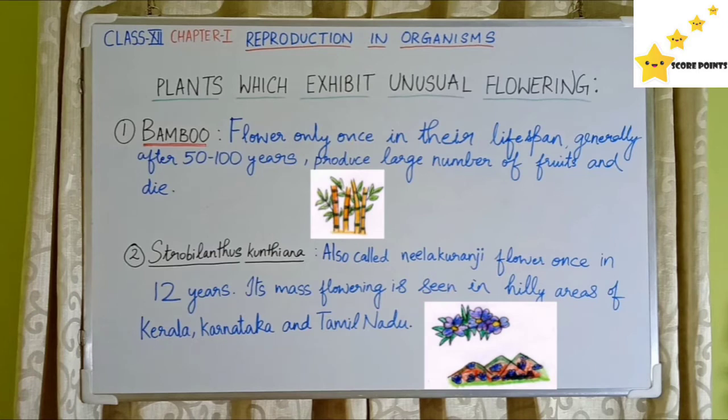Few plants exhibit unusual flowering phenomenon. Example, bamboo and Strobilanthes kunthiana. Bamboo, it flowers once in their lifespan. Generally after 50 to 100 years, it can produce large number of fruits and then die. Strobilanthes kunthiana, it's also called as Neelakurinji flower. It flowers once in 12 years. Its mass flowering is seen in hilly areas of Kerala, Karnataka and Tamil Nadu.